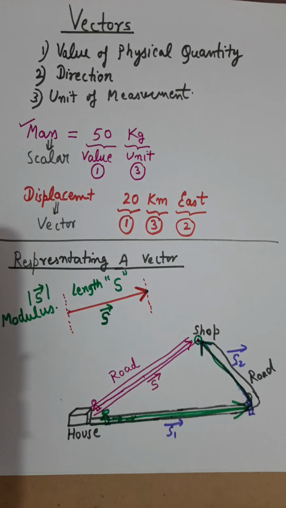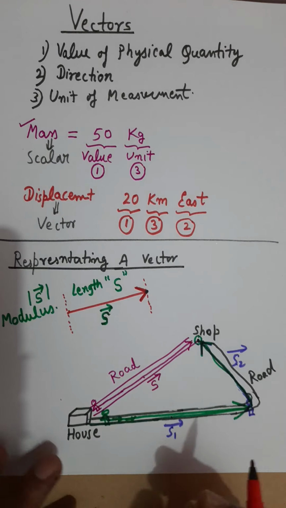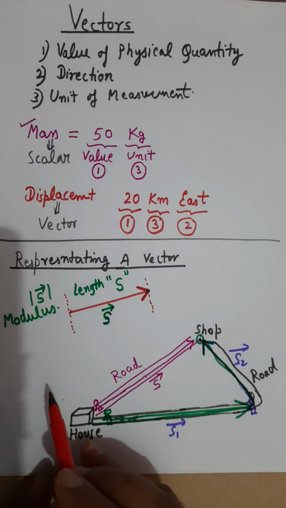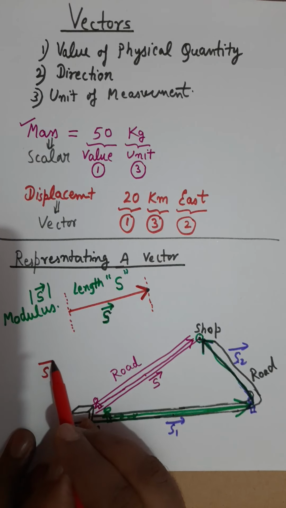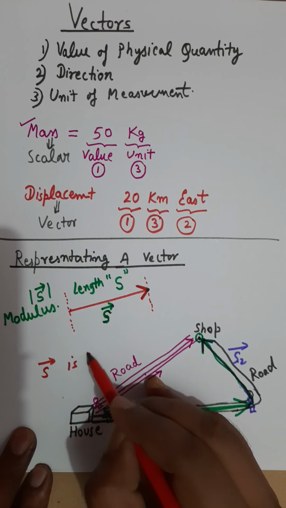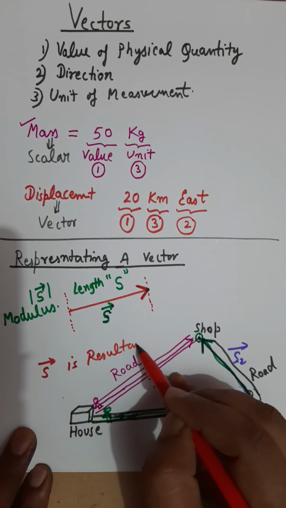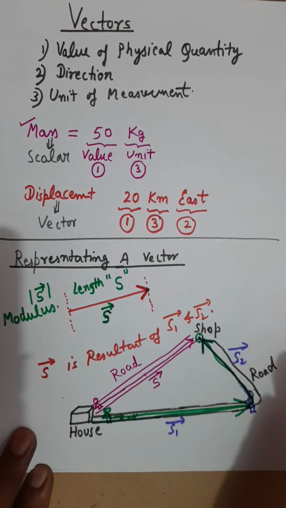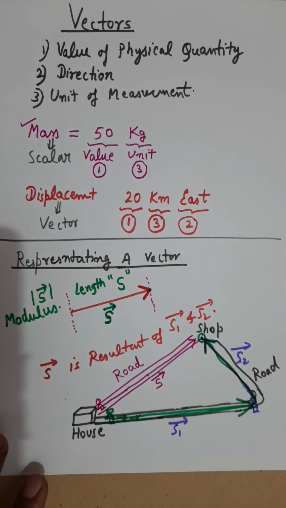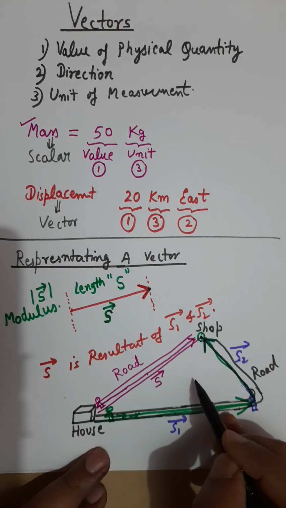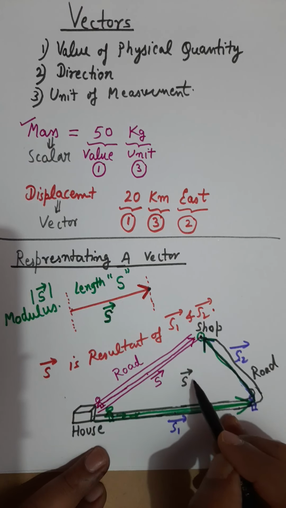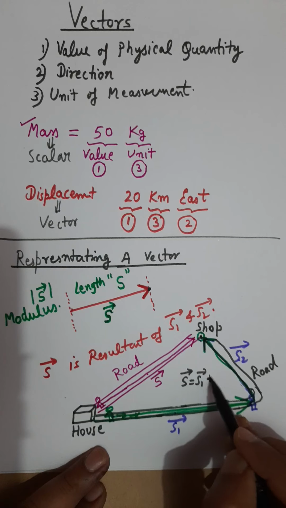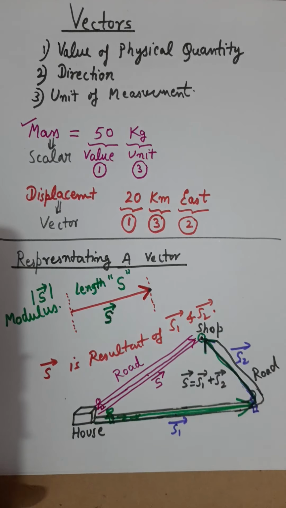And since both are giving the same result, you can write it as capital S. You can say that capital S is the resultant of S1 and S2. Remember, this is the whole idea of resultant. Capital S is the resultant of S1 and S2, and we normally denote it as S vector equals S1 vector plus S2 vector.